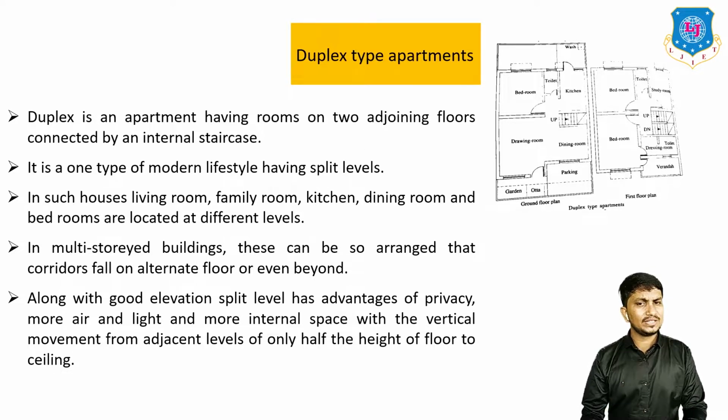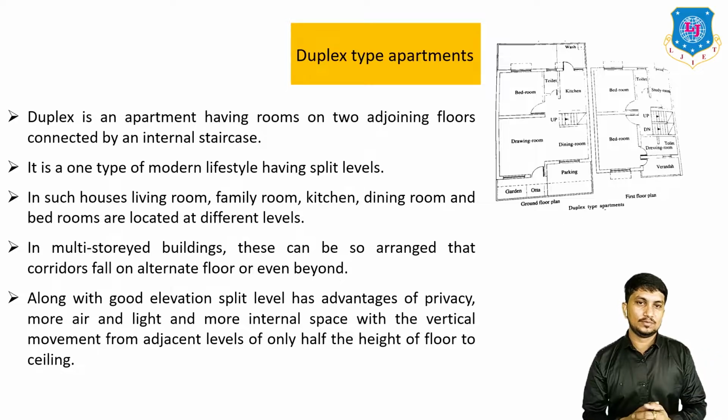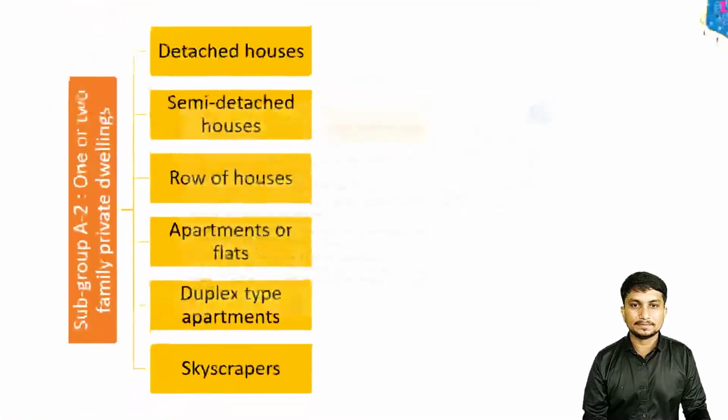Along with good elevation, split level has the advantage of privacy, more air and light, and more internal space with the vertical movement from adjacent levels of only half the height of the floor to the ceiling. This is the plan of the duplex type of apartments. This is the ground floor plan and this is the first floor plan. That's all about the duplex type of apartments.